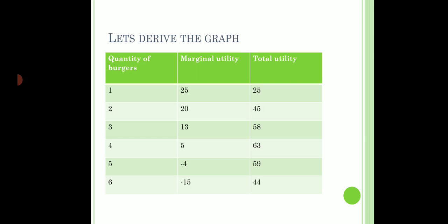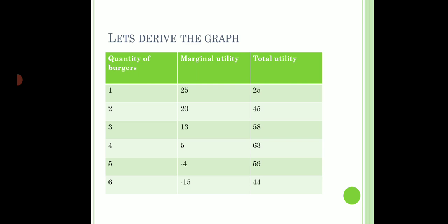The fifth unit, I am vomiting out, so the satisfaction is negative. It's minus 4 units. And the sixth burger might be even more unpleasant, and the utility is minus 15 units. So we see that yes, marginal utility is constantly falling. It is even going negative.